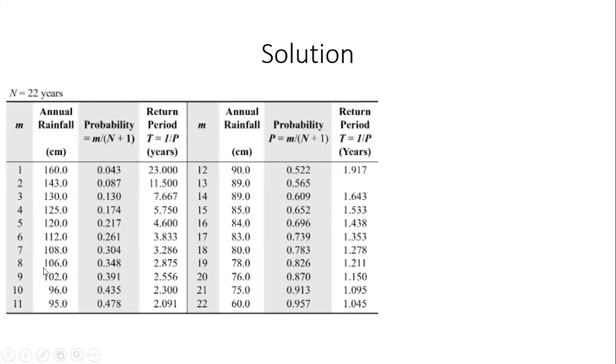So any rainfall number that you see in this second column, corresponding probability of exceedance is given in the third column. Okay. And then once I have the probability, I'm able to very easily estimate what the return period is, right? So simple. I just do 1 by P, where P is this third column. The return period or the recurrence interval, capital T, is 1 by P. So I do 1 by P and I simply get this number over here. So this means that once in 23 years, you will get a rainfall of 160 centimeters or more.